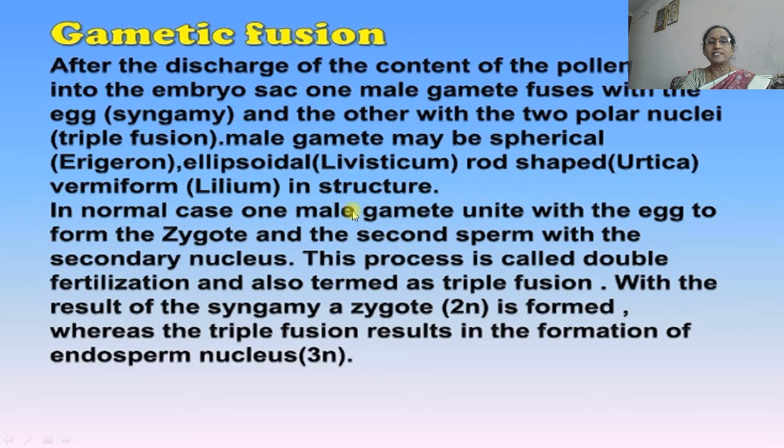In normal cases, one male gamete unites with the egg to form the zygote and the second sperm with the secondary nucleus. This process is called double fertilization and also termed triple fusion. As a result of syngamy, a zygote is produced, and the result of triple fusion is the primary endosperm nucleus.